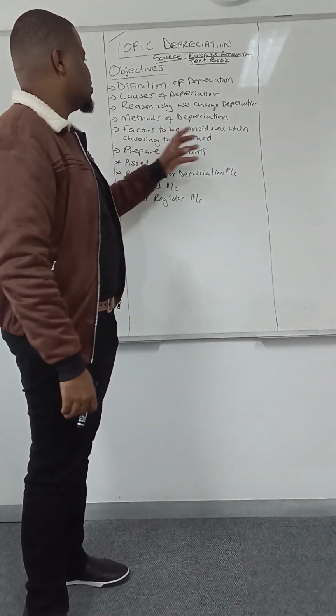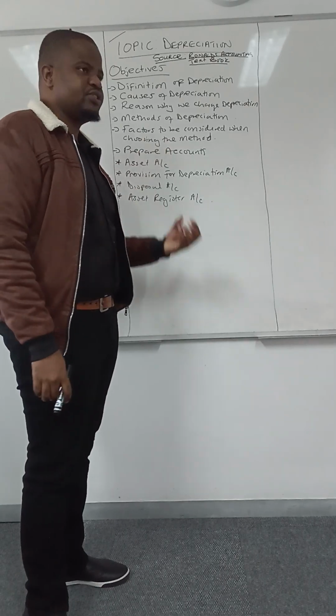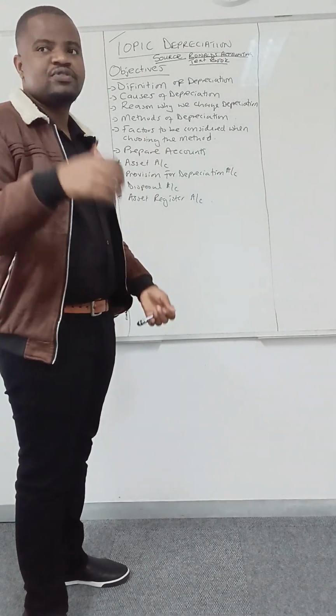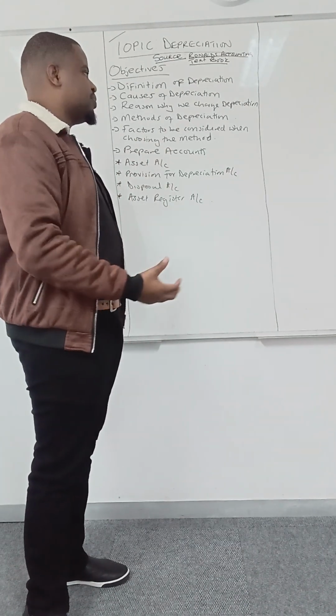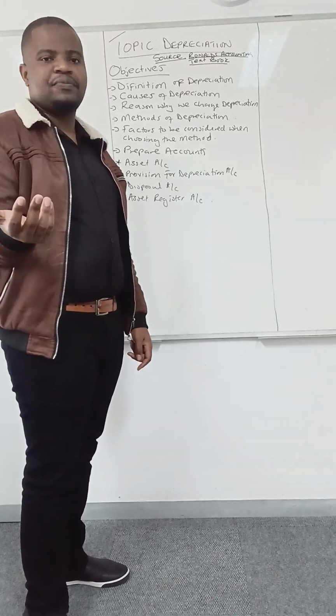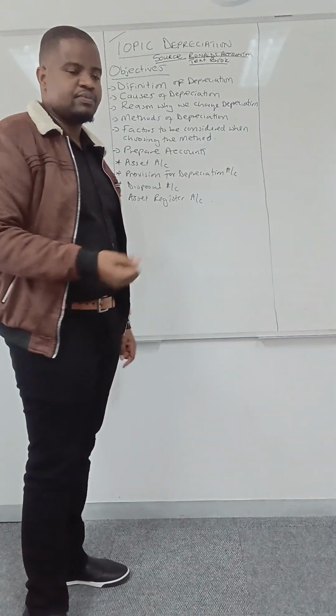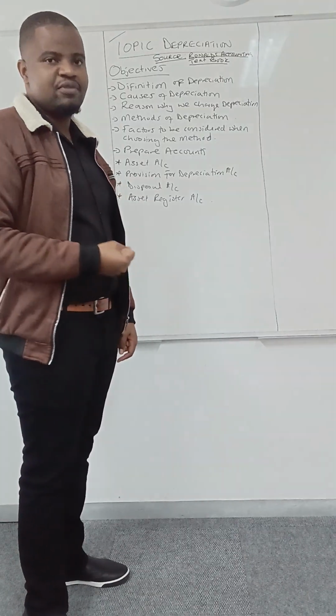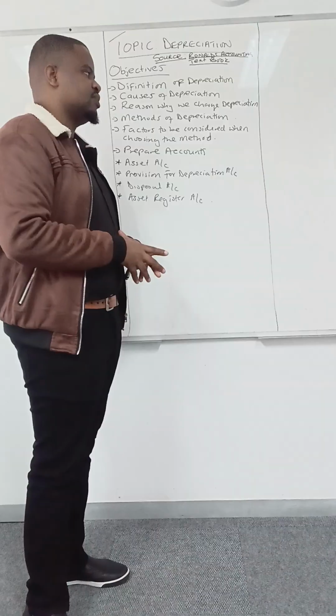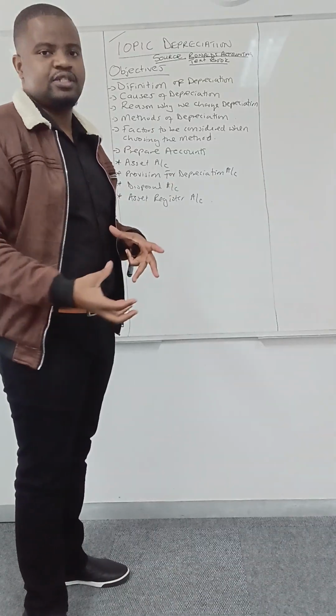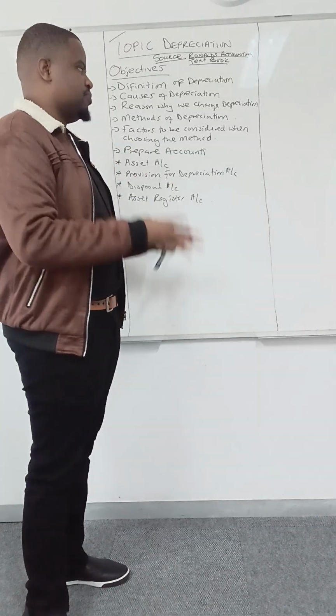Then factors to be considered when choosing the method of depreciation, right? So we have straight line method, we have reducing balance method. So as a firm, as a company, how are you going to select between reducing balance or straight line method? There are some factors that we need to consider before we choose the method of depreciation.